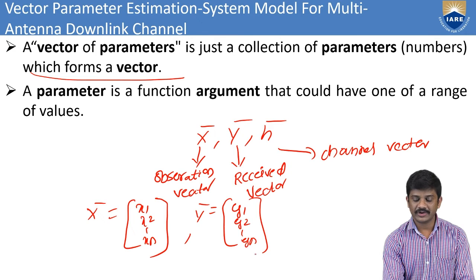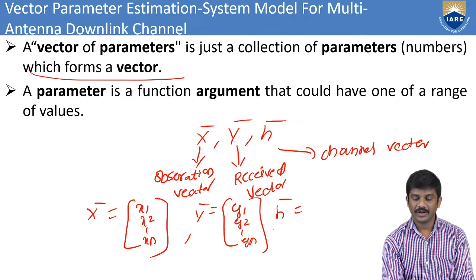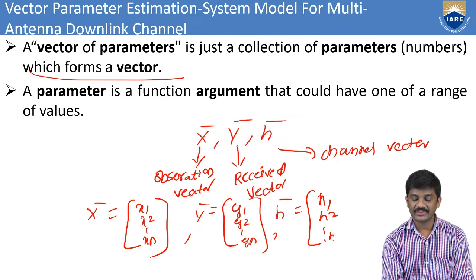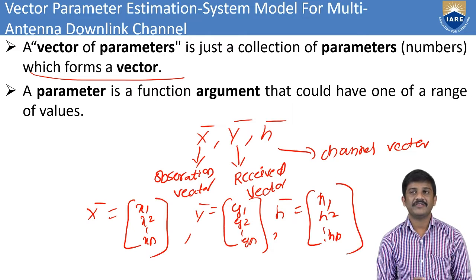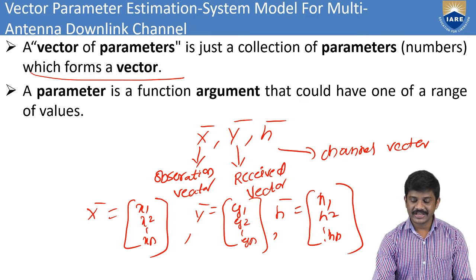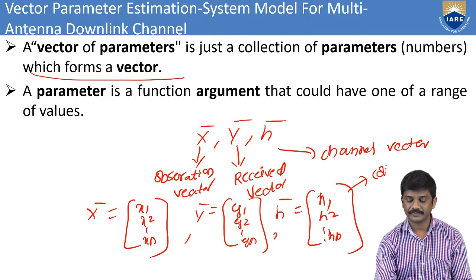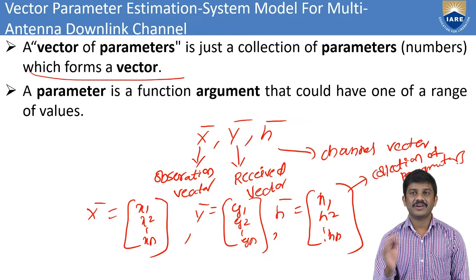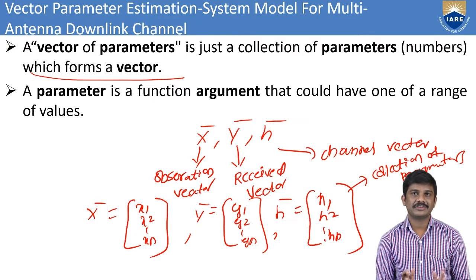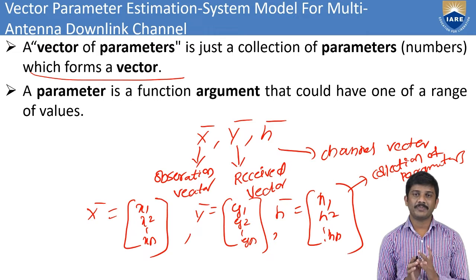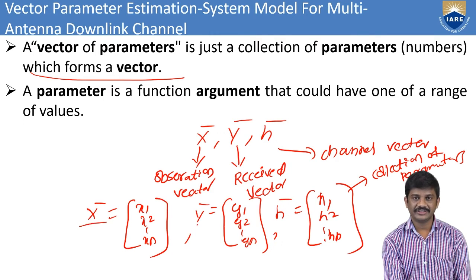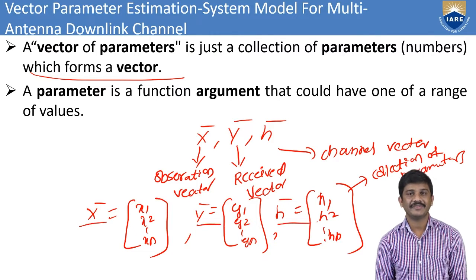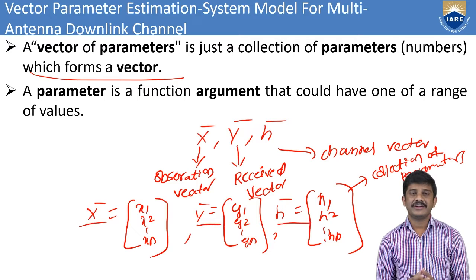Coming to h bar equals h1, h2, up to hn. Like that, we have collections of parameters. A vector parameter means a collection of parameters. Here this is one vector, and this is another vector. Here we have the observation vector, the received vector, and the channel vector.